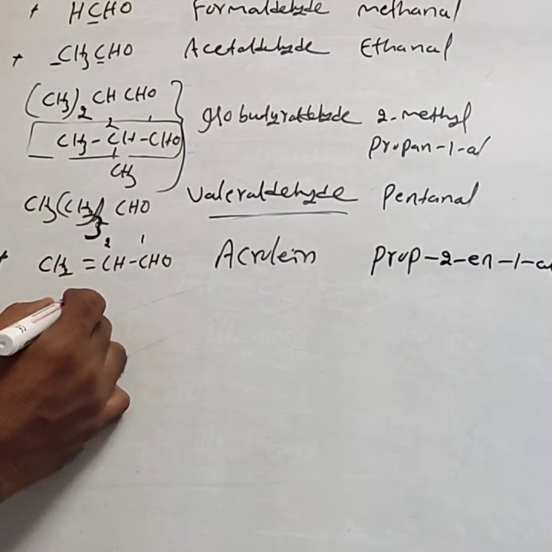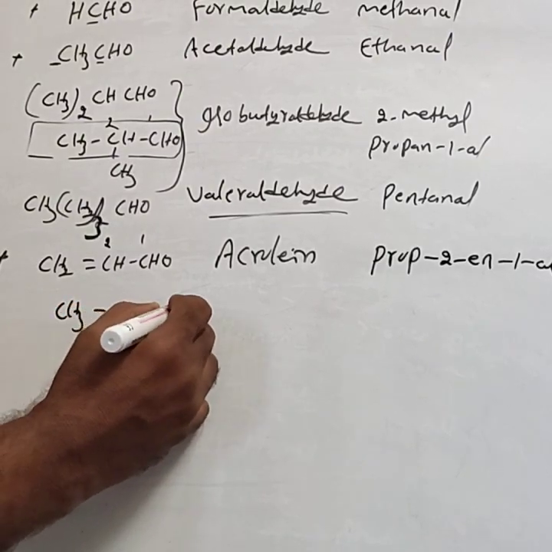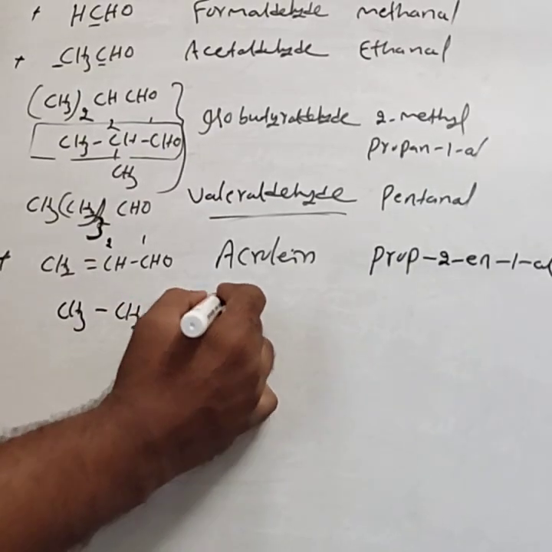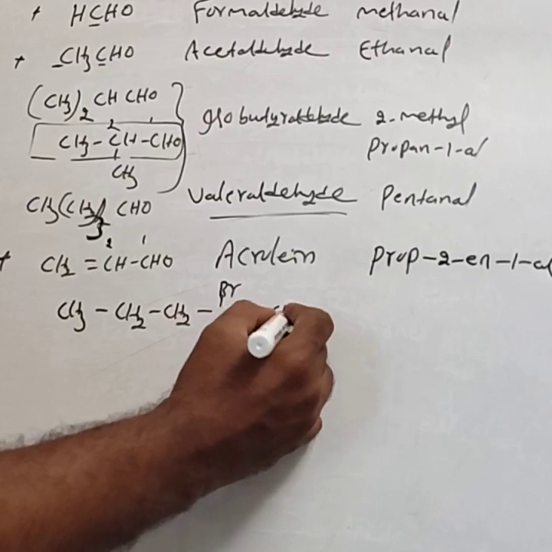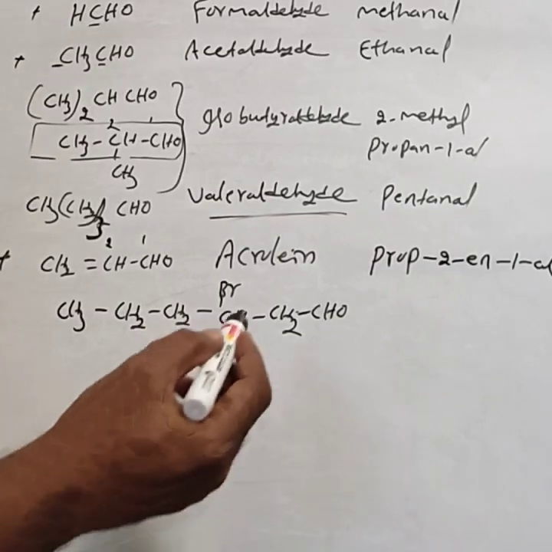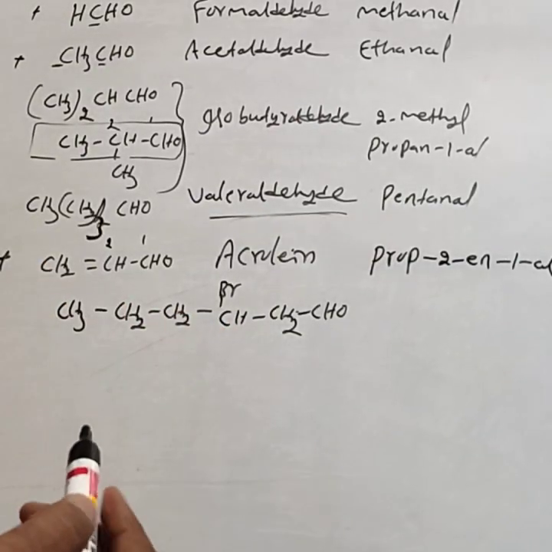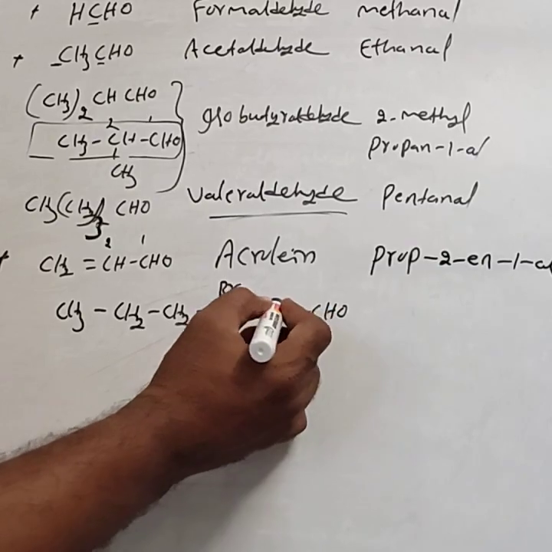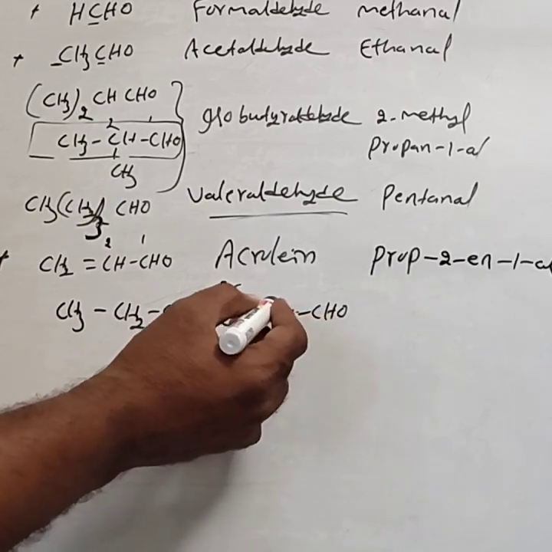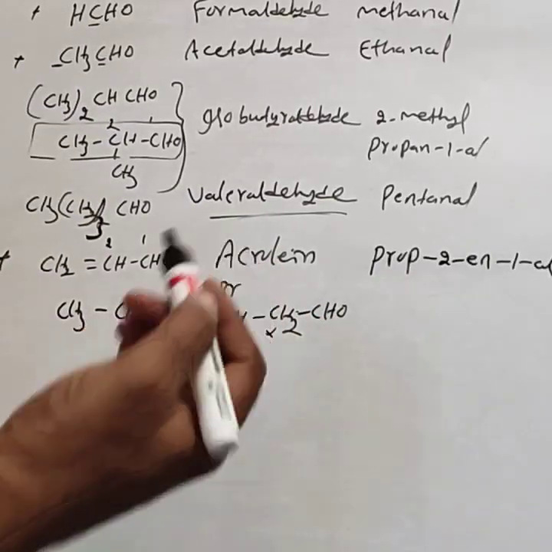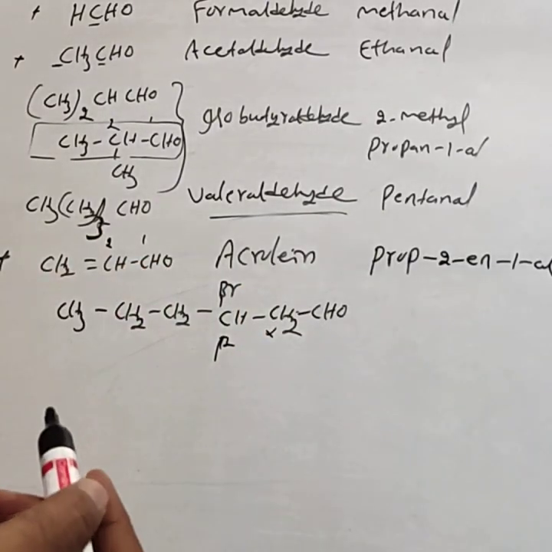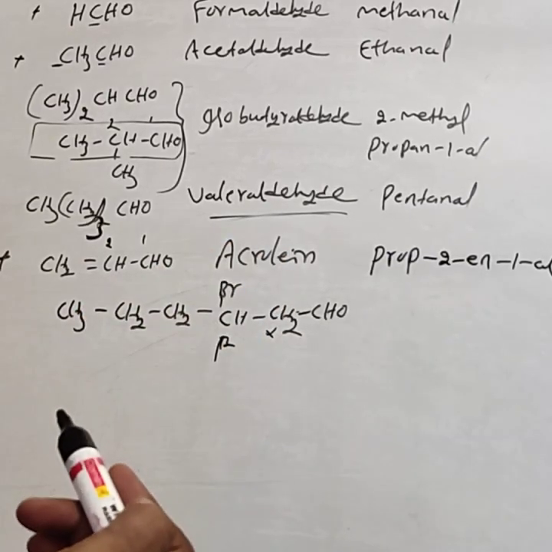Then the next example is CH3 CH2 CH Br CH2 CHO. That is totally 6 carbon atoms. The functional group bonded carbon is the alpha carbon, hence this is beta. Always the functional group bonded carbon is taken as alpha. The next carbon atom is beta. Hence it is beta-bromohexanaldehyde. Beta-bromohexanaldehyde is the common name.